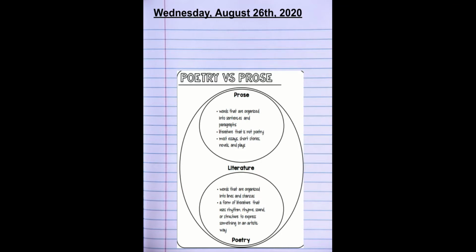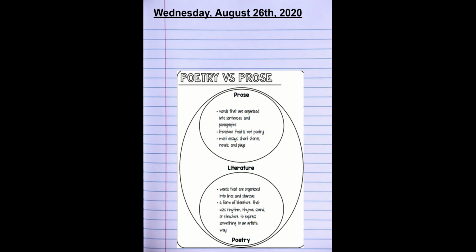It's a form of literature that uses rhythm, rhyme, sound, and structure to express something in an artistic way. So if you are listening to a poem, you can pick up a beat, you can pick up rhymes, you can pick up different sounds, and that is how you know it is poetry.